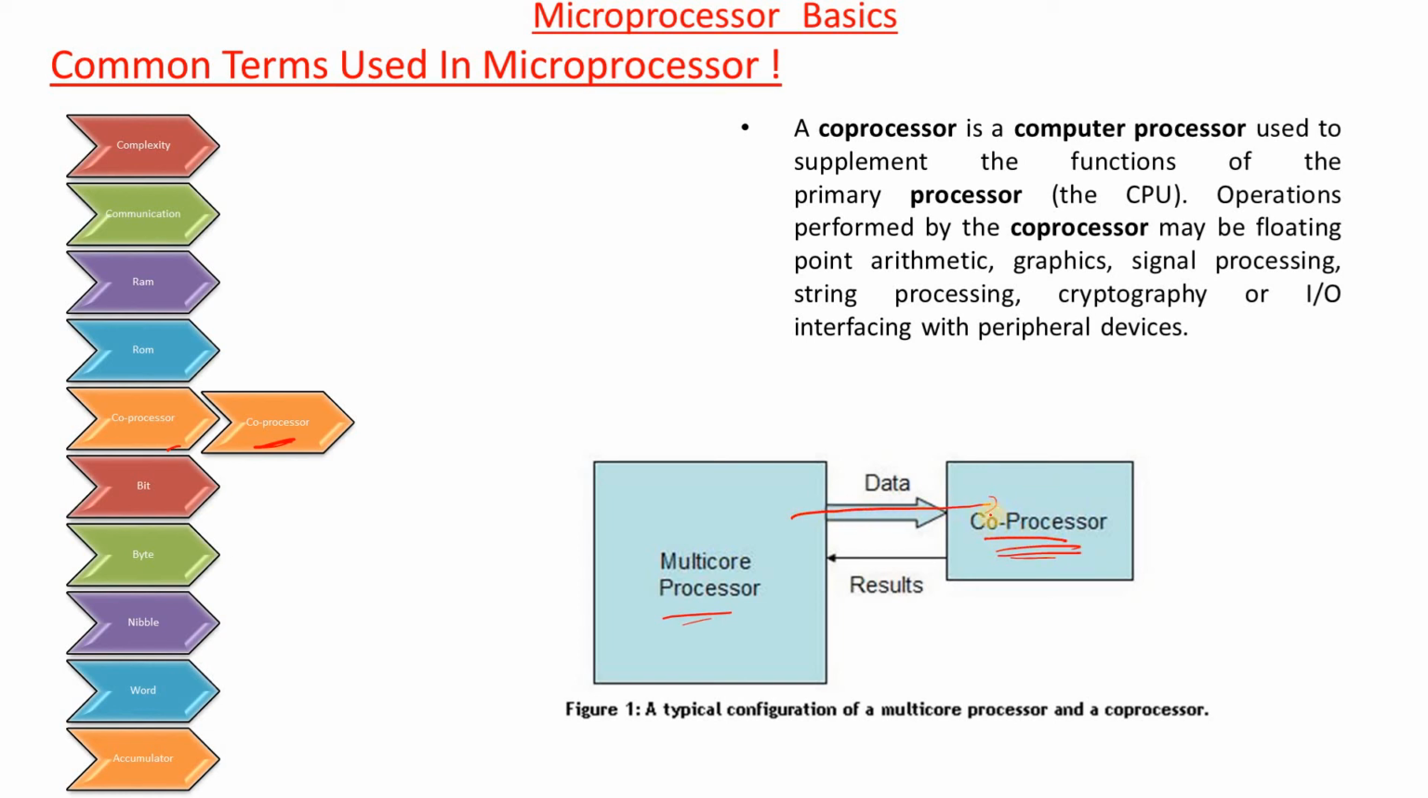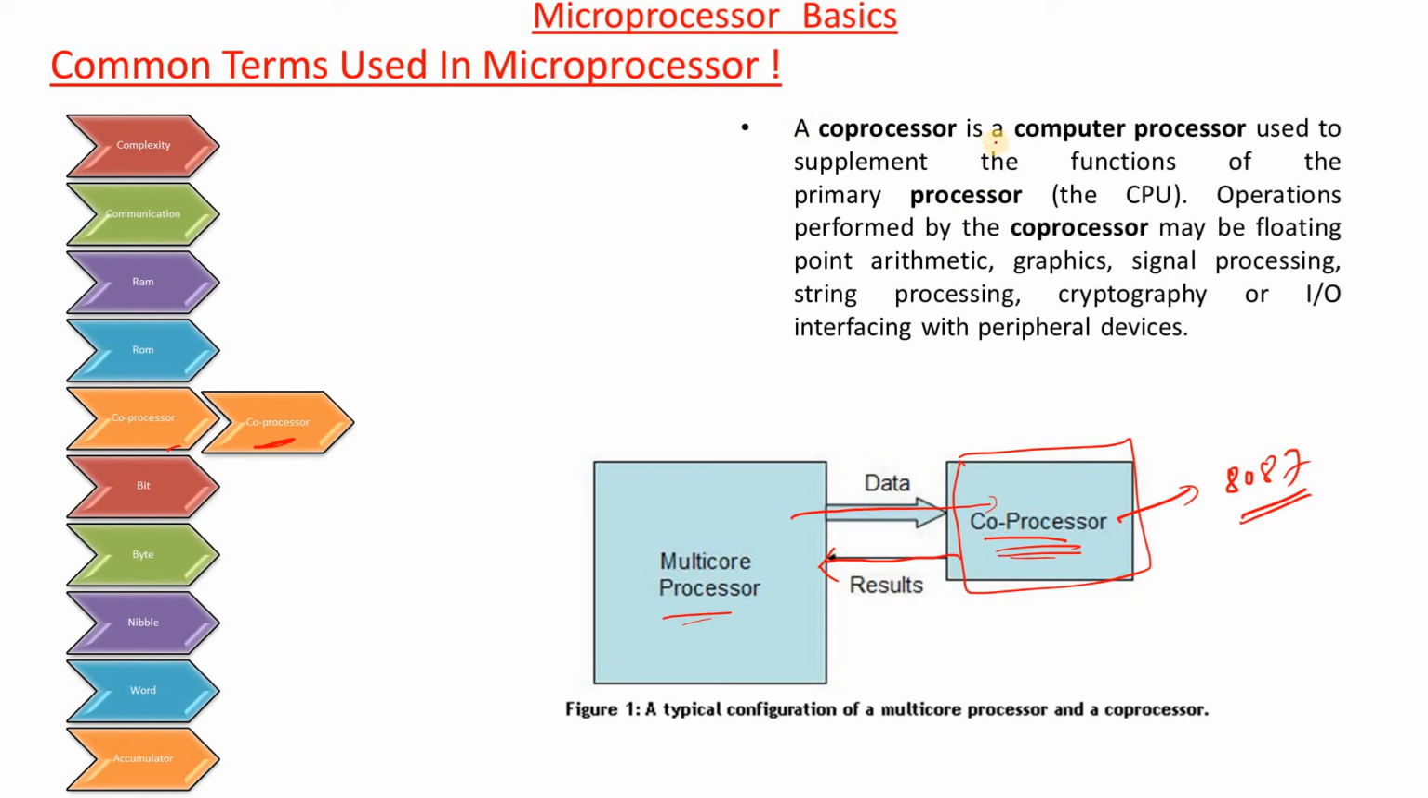Whatever task is assigned by the processor, the coprocessor will perform that particular task. After completion of the task, the result is generated, and that generated result is transferred back to the processor. So what are examples of coprocessors? 8087 is used as a math processor. A math processor calculates mathematical applications. There are also matrix processors like this. These are examples of coprocessors.